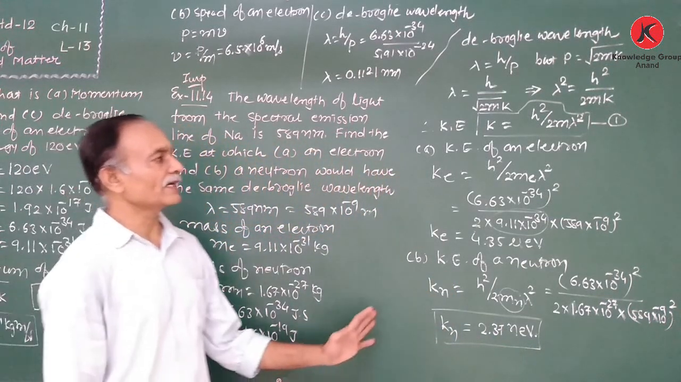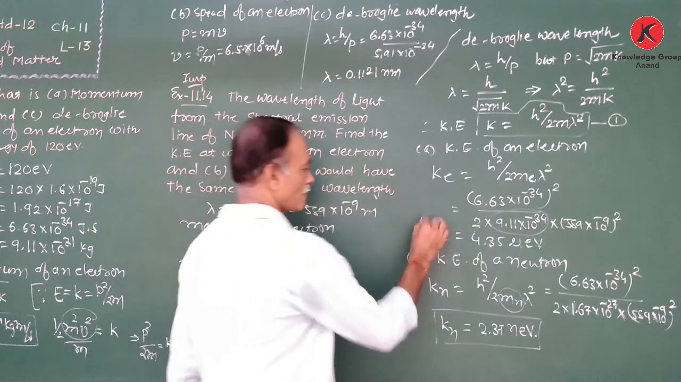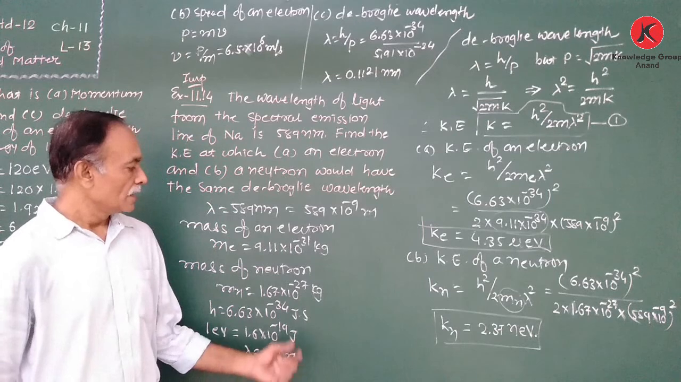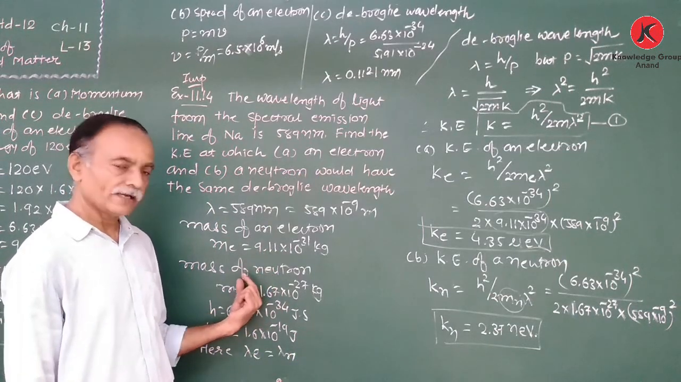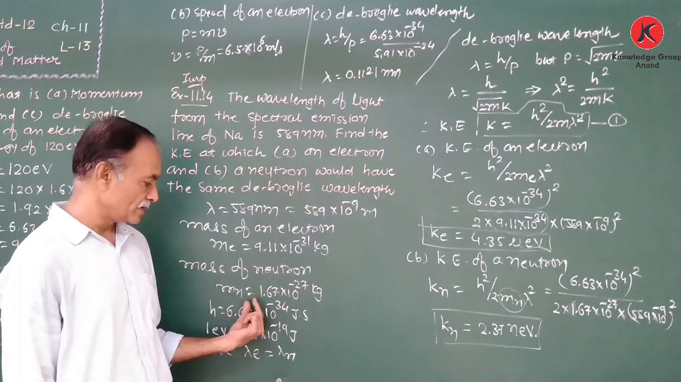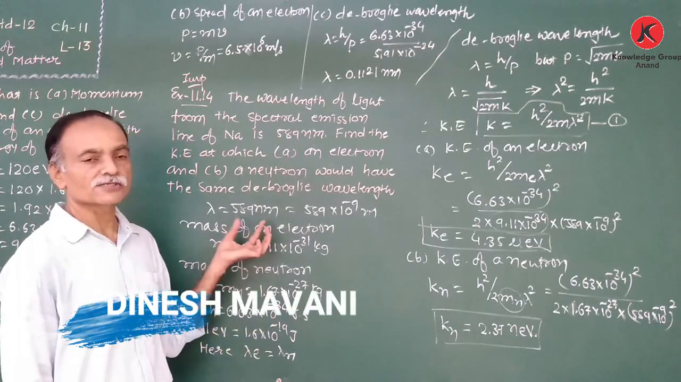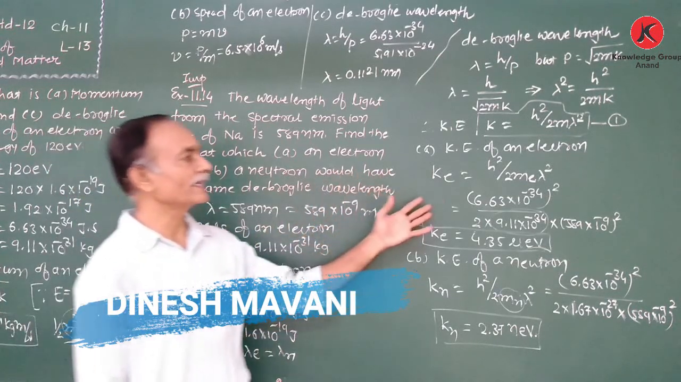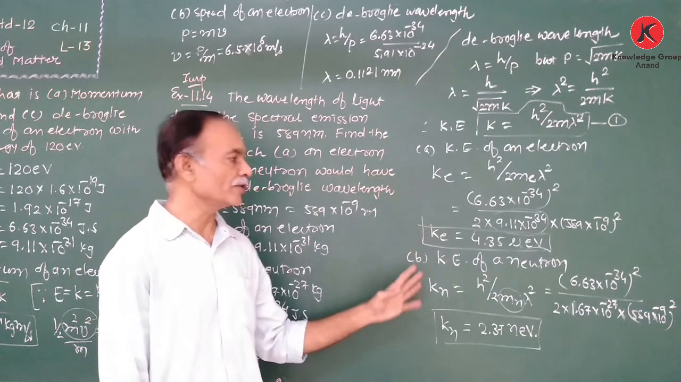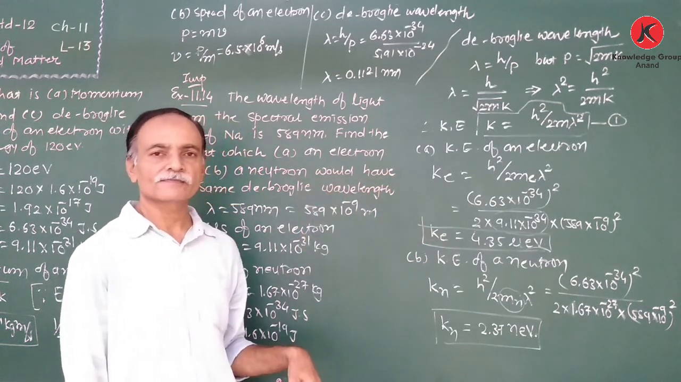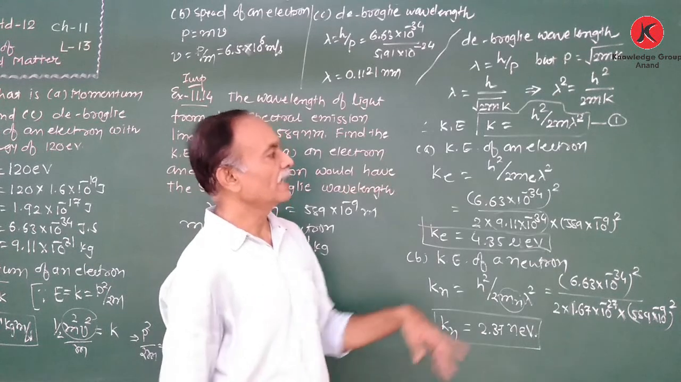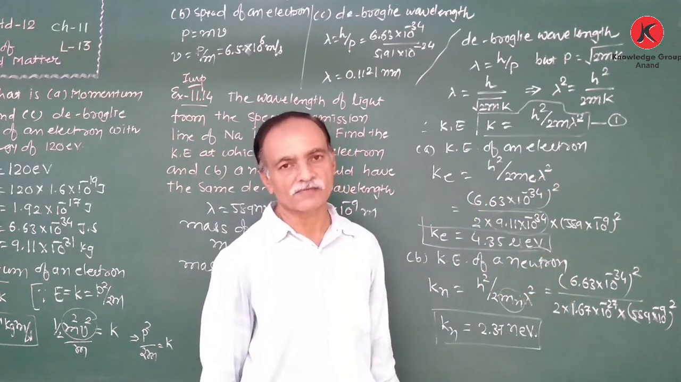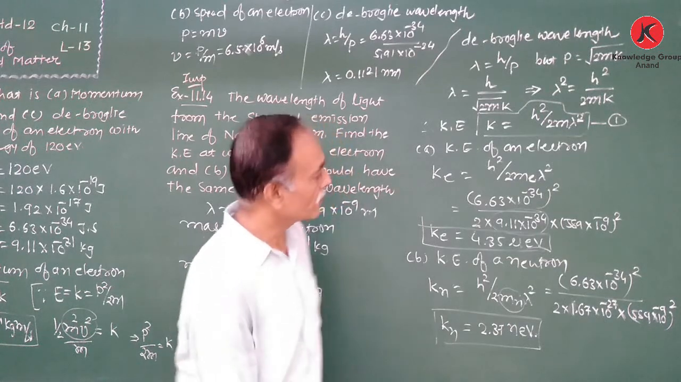So this is the numerical compared to the other chapter. Here the mass of the electron and neutron we know, and also the wavelength of incident light is given. So we can find out the kinetic energy of electron and neutron. Both have the same de Broglie wavelength, and due to that reason we take the value of lambda same in both equations. Clear?